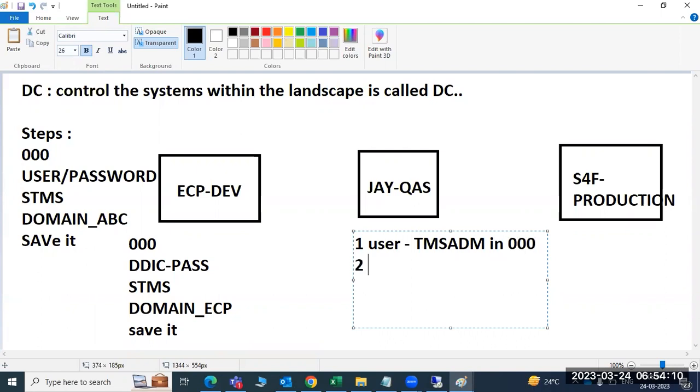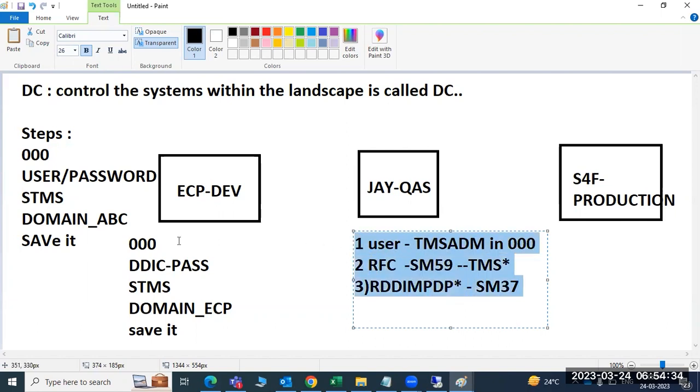The second is RFC destinations, which we can see in SM59, the TMS star RFC destinations. The third is a job, the RDDIMPDP job, which we can see in SM37. These three will be created in each system when you perform the domain controller configuration.